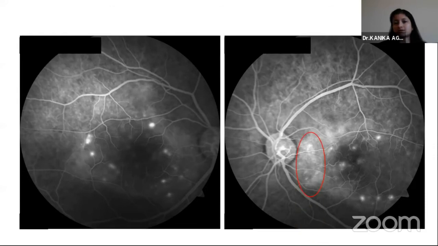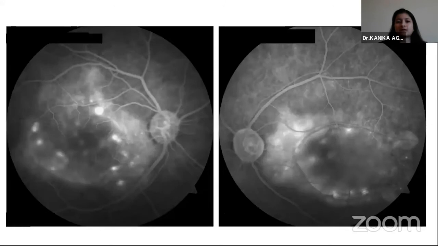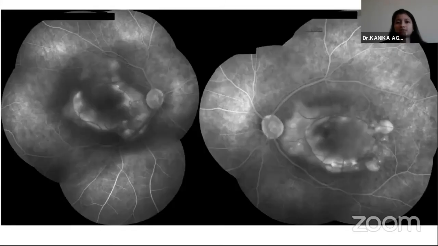And we can also see that the RPE leakages have become more prominent in the peripapillary area. And this is the late phase showing the pooling of the dye in both eyes. So this clinched the diagnosis of VKH, and the patient was treated with IV methylpred and oral steroids.